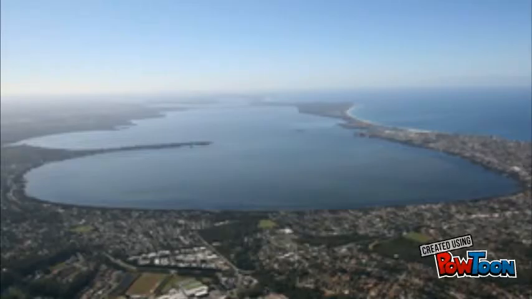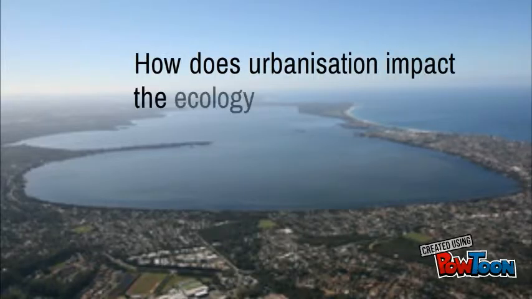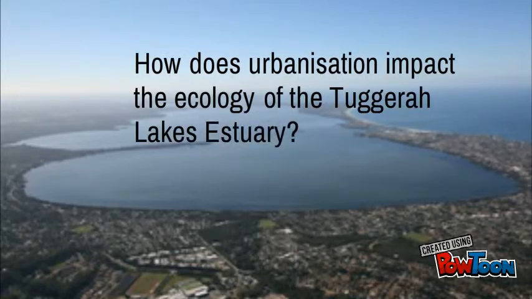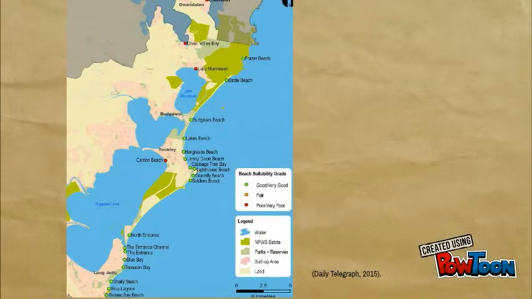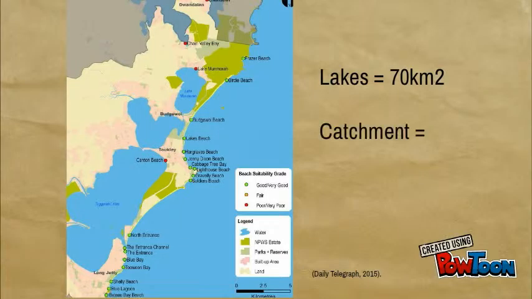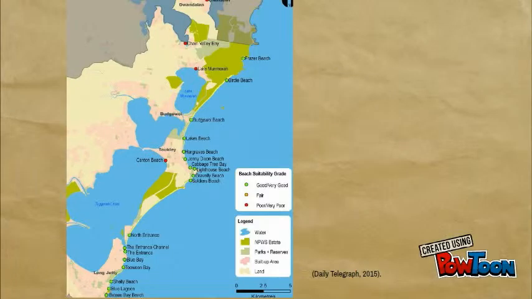The Tuggerah-Lakes-Estuary formed 6,500 years ago, but in just 50 years, urbanisation has devastated the ecology of the lakes. The three interconnected lagoons that make up Tuggerah-Lakes-Estuary are connected to the Pacific Ocean by a narrow channel. They cover 70 square kilometres, but the catchment area for these lakes covers 670 square kilometres.